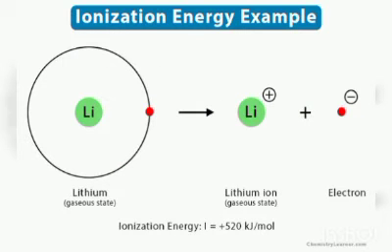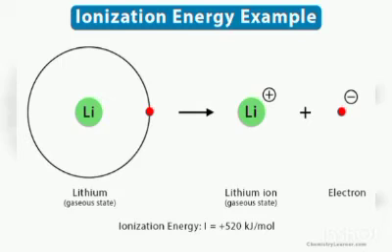Next is ionization energy, or ionization potential. The energy required to pull out the most loosely bound electron from an isolated gaseous atom to form a gaseous cation is called the ionization energy. You can see on the screen lithium in the gaseous state. The energy required to pull out the most loosely bound electron from the isolated gaseous atom to form a gaseous cation, or ion, is known as the ionization energy, or we call it the first ionization energy.